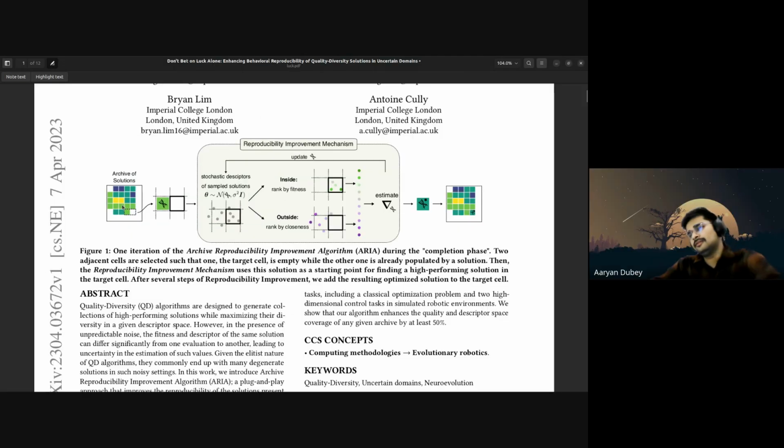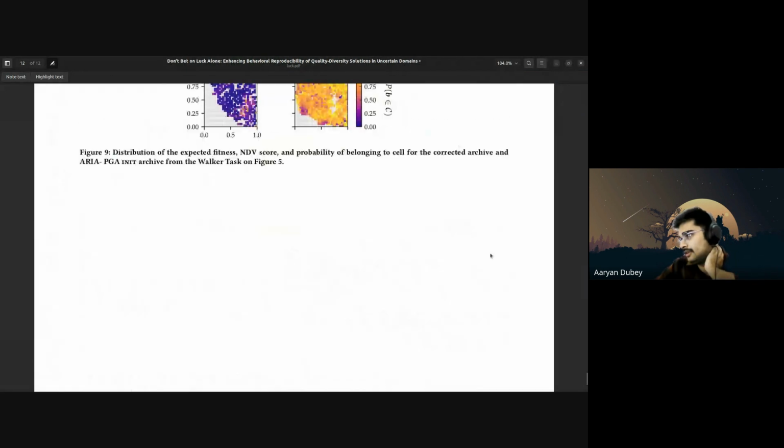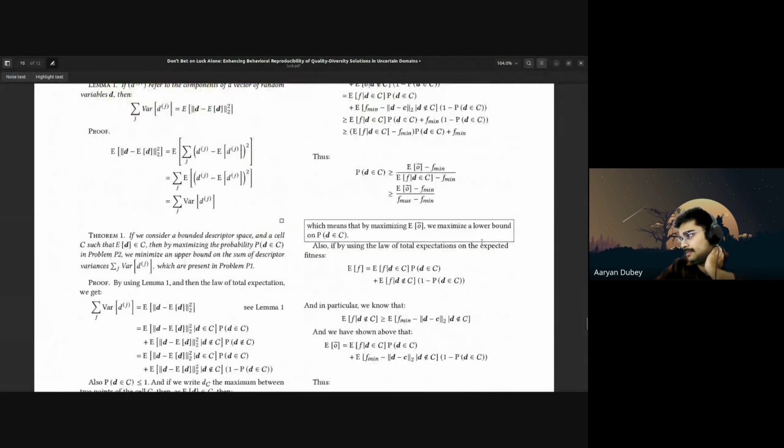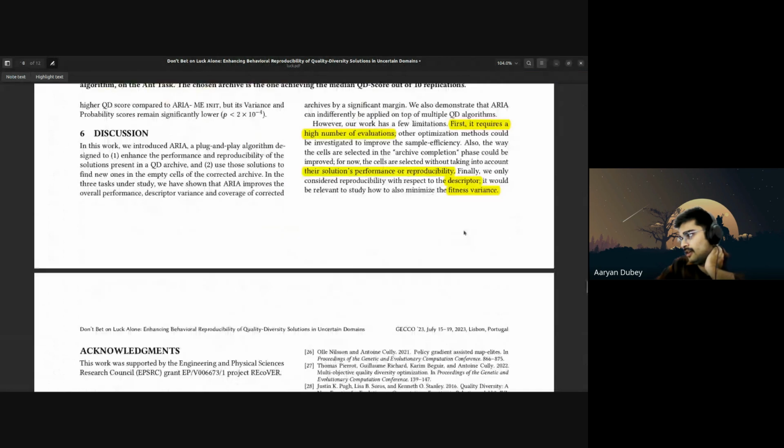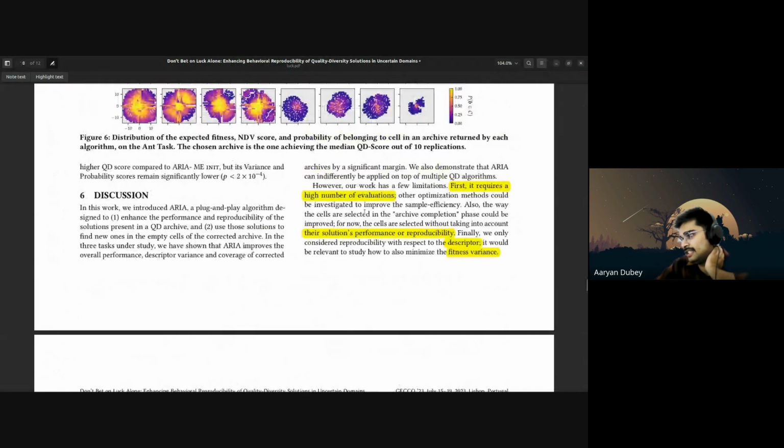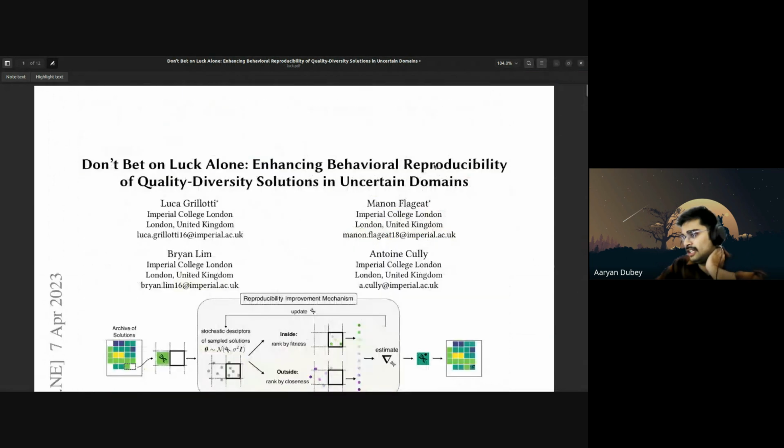Maybe let's see. This is the adjacent cell they're saying, right? In the end of the paper, they say that the way cells are selected in the archive completion phase could be improved. For now, cells are selected without taking into account their solution performance or reproducibility. That's what I was thinking.